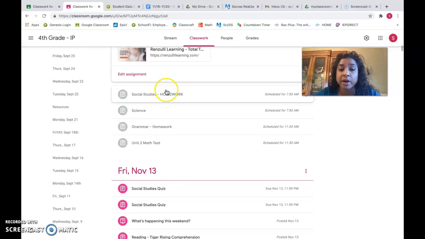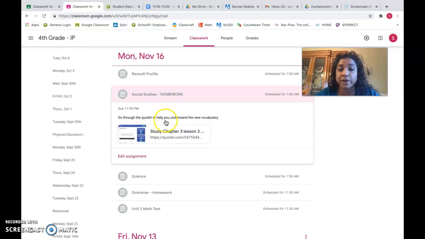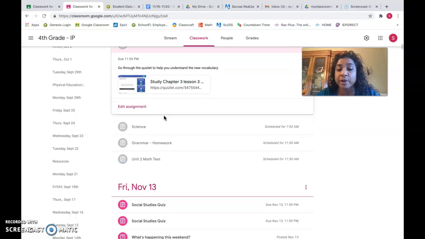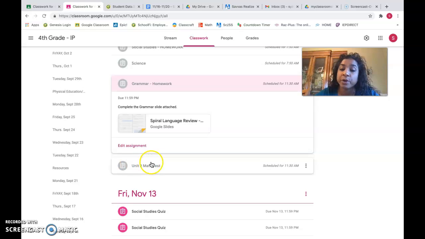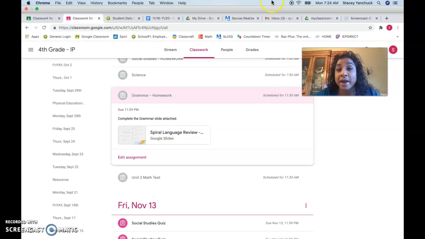Then for homework, you have social studies homework, which is right here. You're going to go through this Quizlet, which is going to give you some of the new vocabulary words for the new lesson that we're going to be doing in Chapter 3, Lesson 3. And then you also have grammar homework. Don't worry about the math test. We will do it together. We have a benchmark to take during the day, and then you're going to be doing the math test this afternoon, okay?